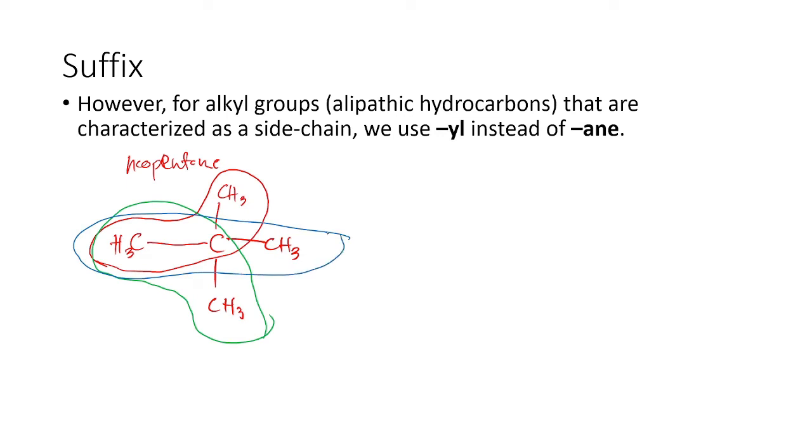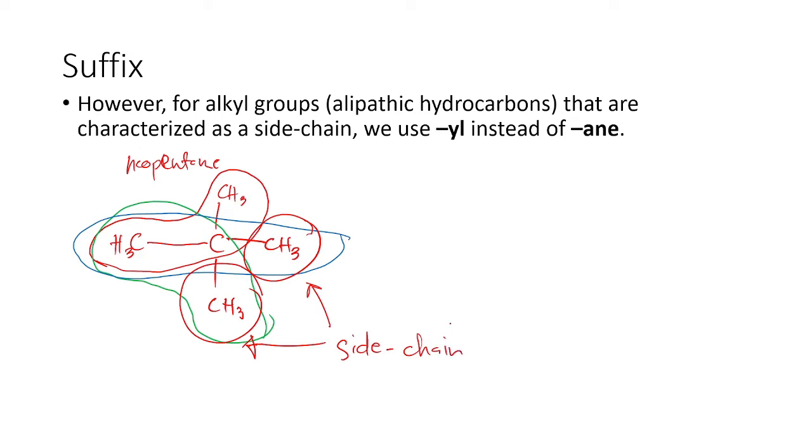But as you can see here, we have methyl groups that are not part of the parent chain. For the red one, let's focus on the red chain. We have here this CH3 and this CH3, and they are not a part of the parent chain or the backbone. Meaning to say, these two methyl groups are what we call side chains.